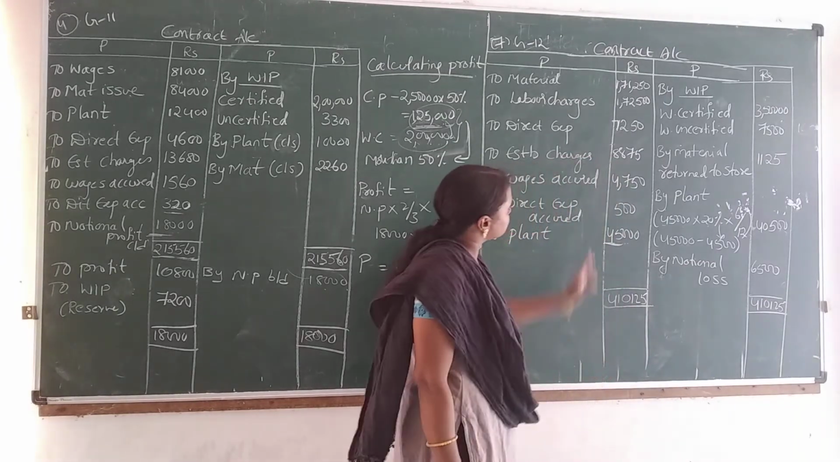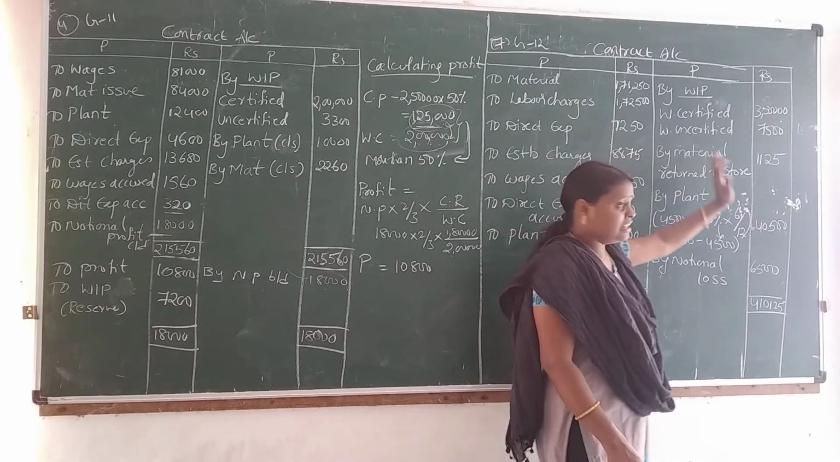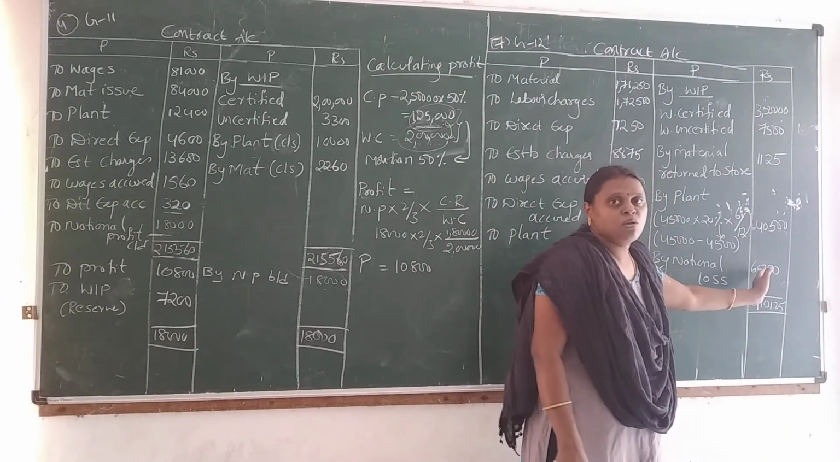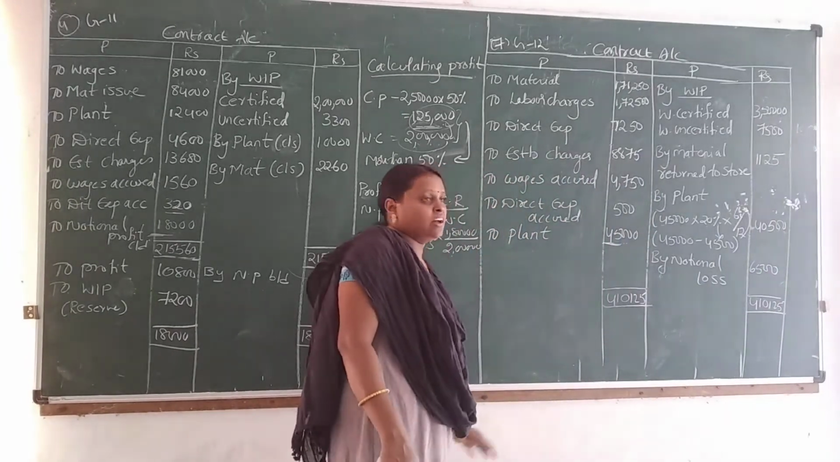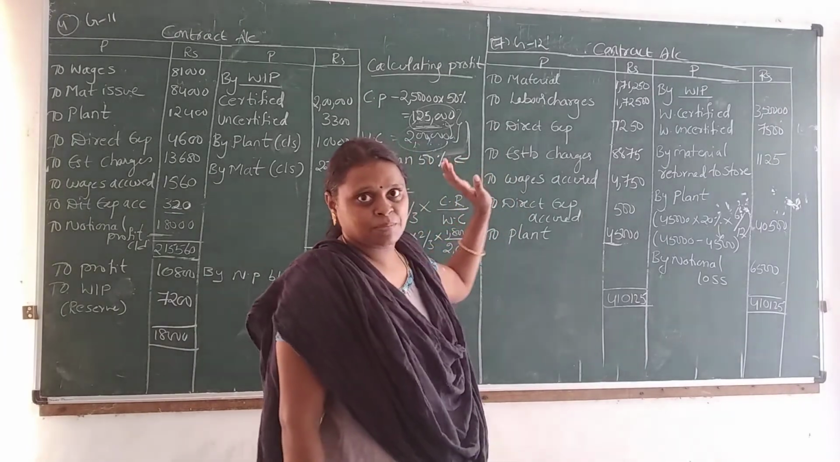So here what happened is debit is more, expense is more, credit is less. That's why in this contract they got a notional loss. So the notional loss is how much here? 6,500. This is a notional loss. Okay, these are the two problems. Practice them. Clear?